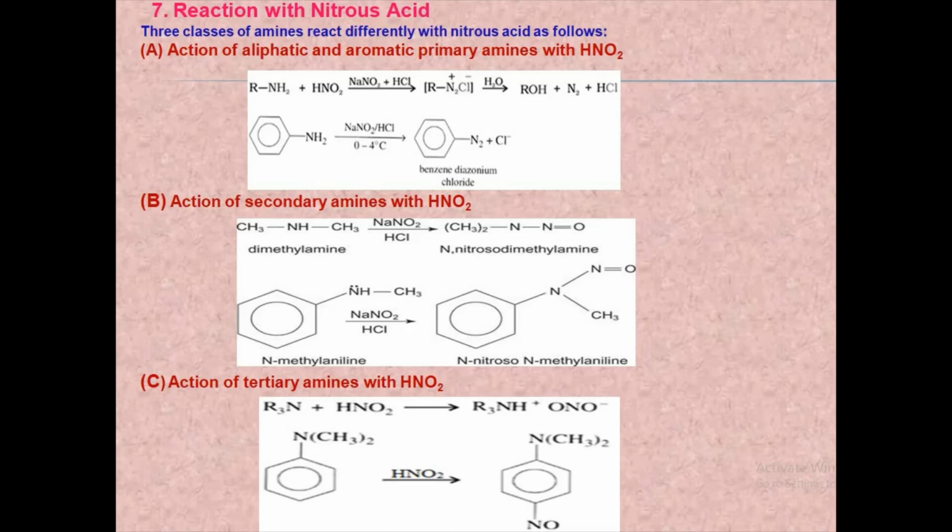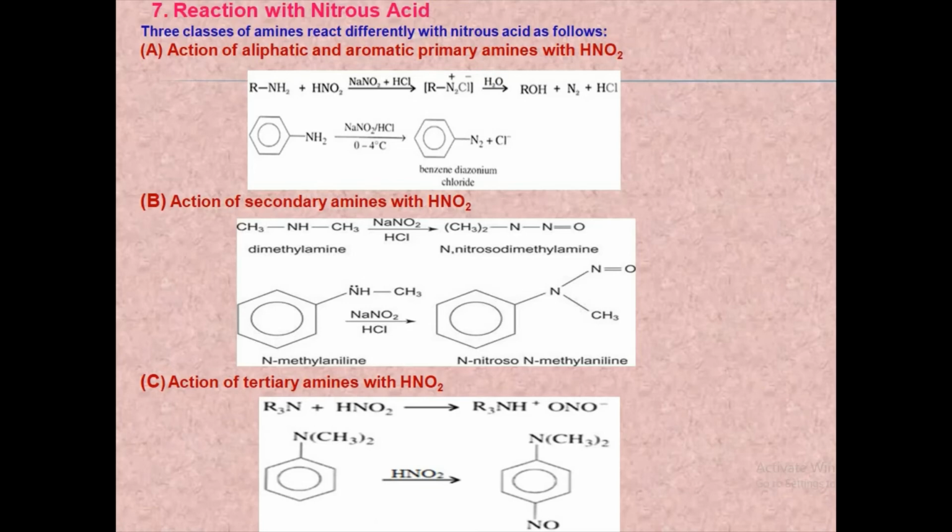The solution containing benzene diazonium chloride can be used for the preparation of a variety of organic compounds, or it has a large number of synthetic applications. Next is reaction of secondary amines with nitrous acid. Aliphatic and aromatic secondary amines react with nitrous acid, that is NaNO2 plus HCl, to form N-nitrosoamines, which are water insoluble yellow oils. So dimethylamine, it is an aliphatic secondary amine.